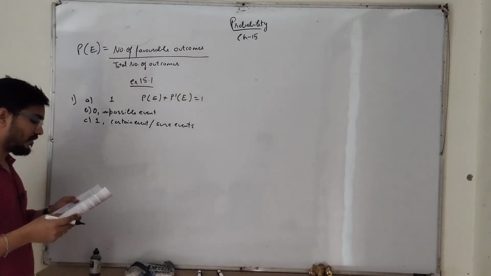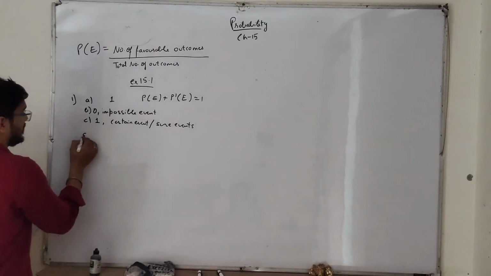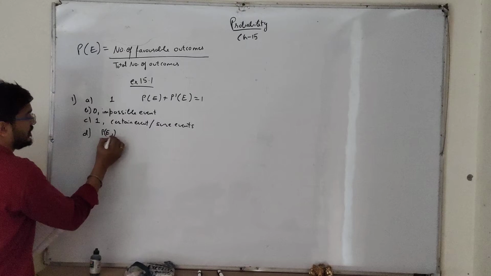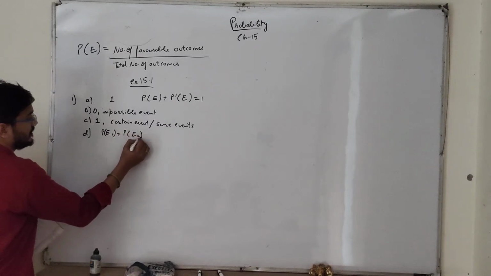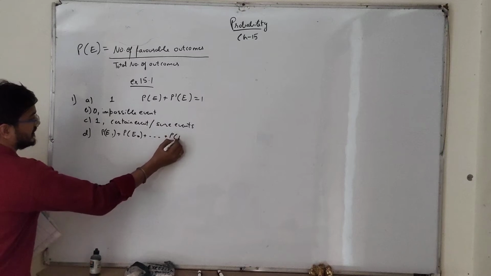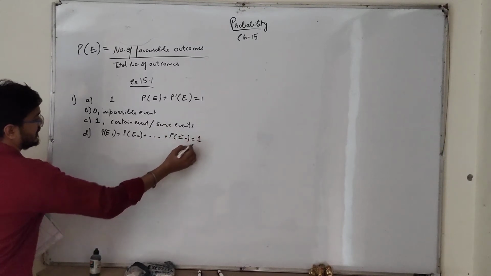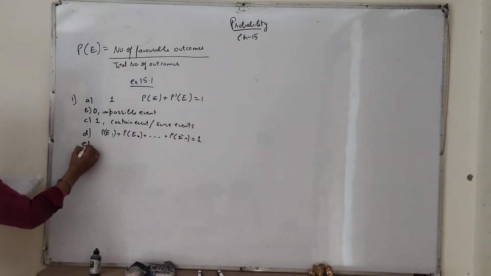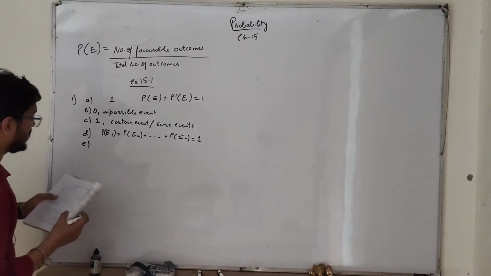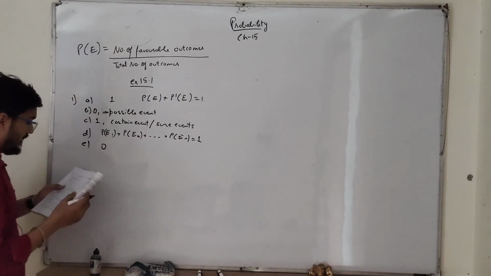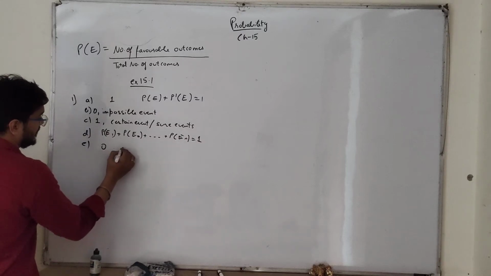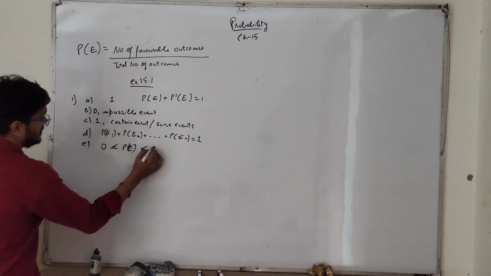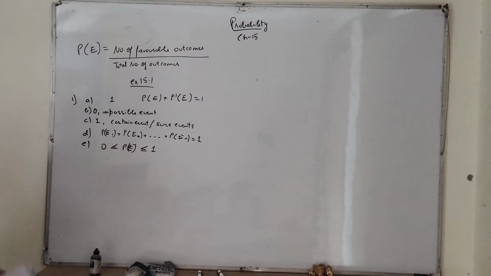D. The sum of probabilities of all the elementary events of an experiment is always 1. Probability of E1 plus probability of E2 plus probability of En is always 1. Sum of probabilities of an event is always 1. E. The probability of an event is greater than or equal to 0 and lesser than or equal to 1. So probability of an event E is always greater than or equal to 0 and lesser than or equal to 1. So these are fill-ups, right?